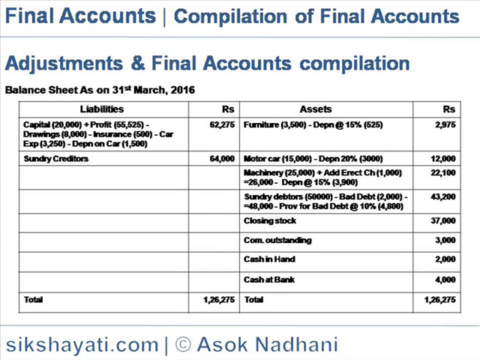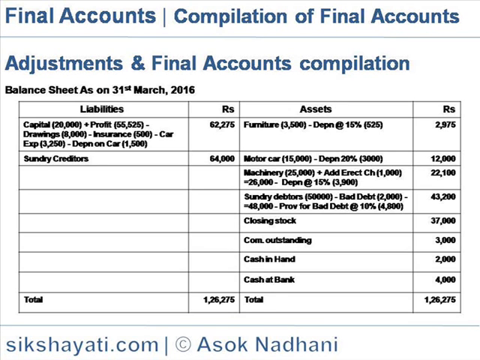On the asset side is furniture 3,500, from which depreciation at the rate of 15% is charged, amounting to 525. So the WDV is 2,975. Motor car 15,000 less 20% depreciation, 3,000. Machinery 25,000 plus erection charges 1,000 capitalized comes to 26,000, and depreciation is provided on 26,000 at the rate of 15%, so that comes to 3,900. So the WDV is 22,100.